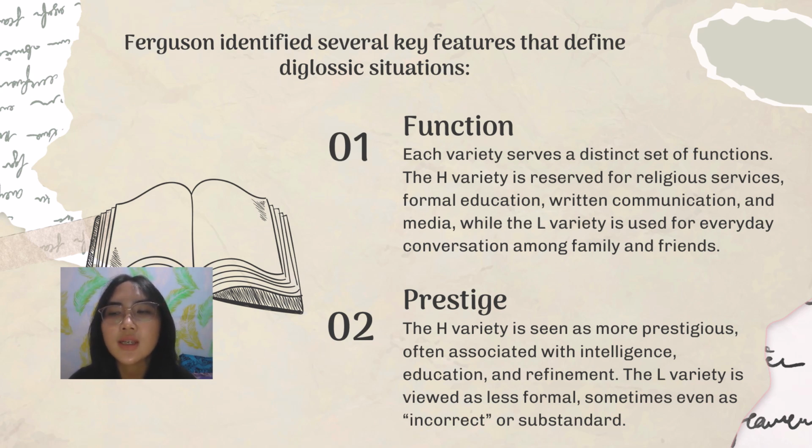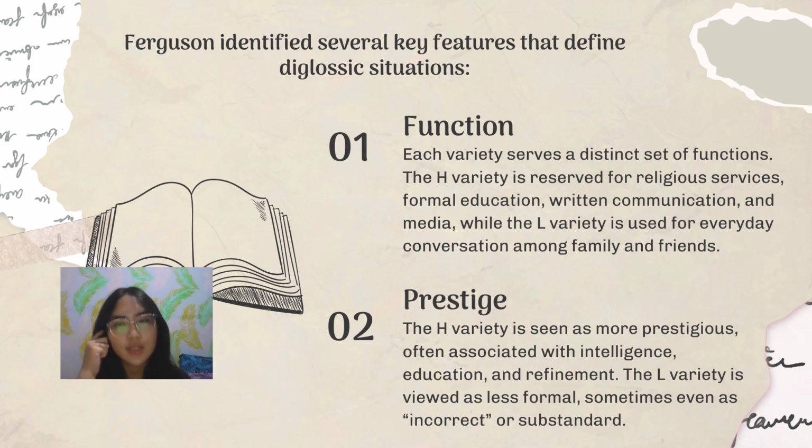These characteristics are not only linguistic, but also deeply tied to the social, cultural, and political organization of a society. Recognizing these features helps us see why diglossia tends to be stable over time and how it shapes speakers' language behavior in both subtle and overt ways. And Ferguson identified several key features that define a diglossic situation.